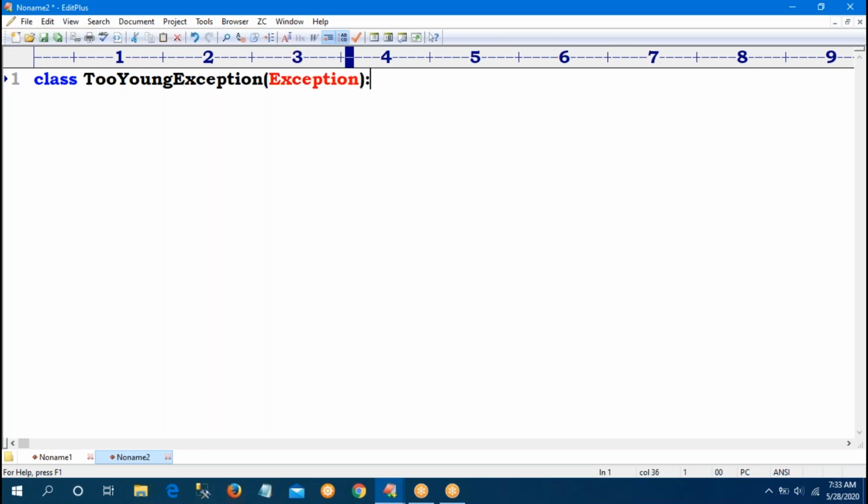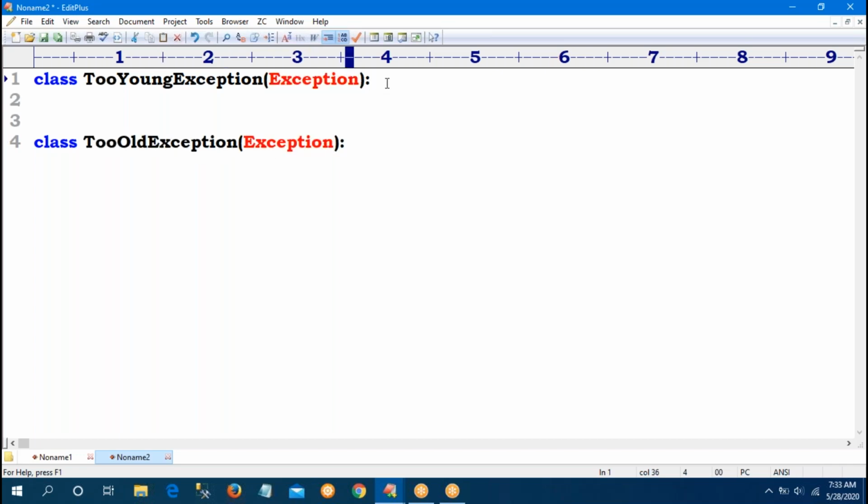This is one class. I have to declare one more class: TooOldException class. This is our wish. Any name you can give for the class name, but inside parenthesis Exception is compulsory, because this is the built-in class. Exception is called the parent class and this is called the child class.